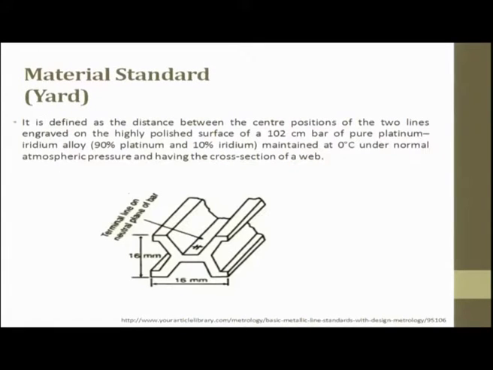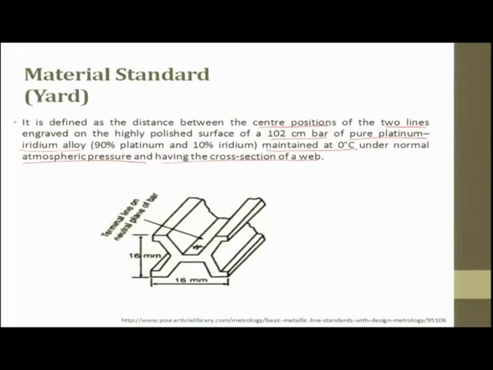Right. So, the meter is defined as the distance between the central positions of two lines engraved on the highly polished surface of a 102 centimeter bar of pure platinum and iridium alloy, which has a composition of 90% platinum and 10% iridium, maintained at 0 degrees under normal atmospheric pressure and having a cross section of the web.